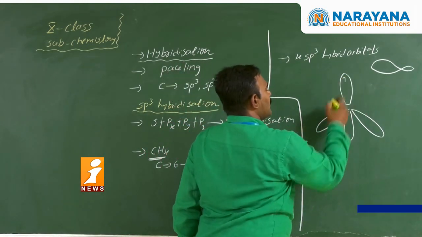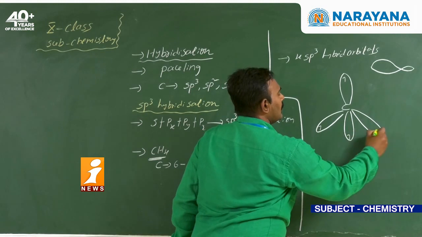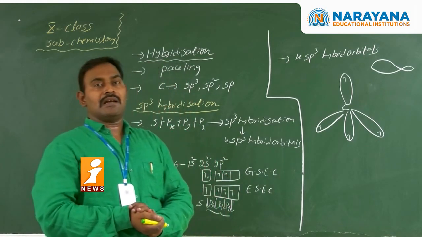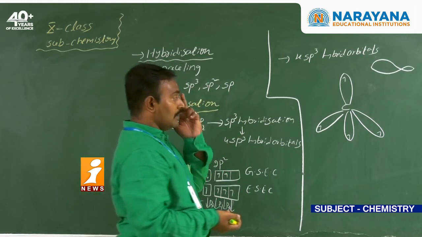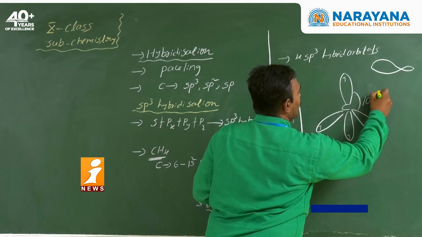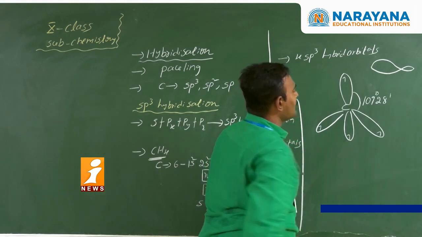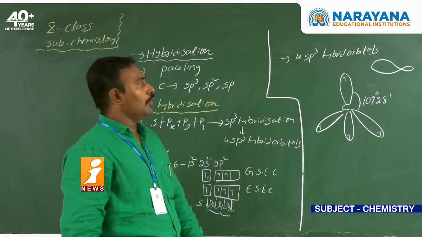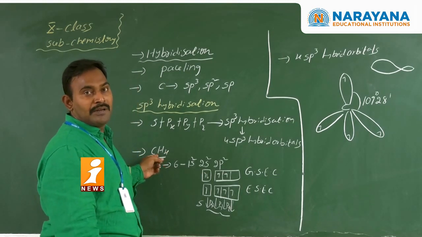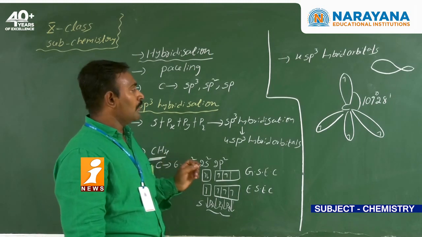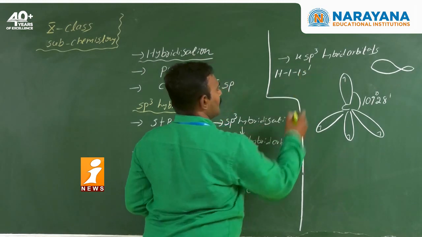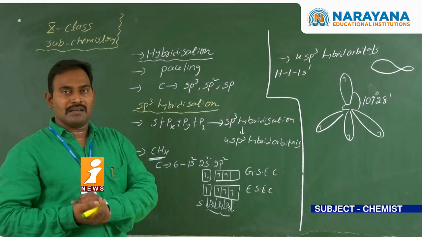Next, each hybrid orbital has one electron. That means there are 4 sp3 hybrid orbitals, and in each hybrid orbital there is one electron. These hybrid orbitals orient tetrahedrally around the carbon, and the bond angle is 109 degrees 28 minutes. Now, coming to the remaining atoms, the formula is CH4, so there are 4 hydrogen atoms. Hydrogen has atomic number 1 and configuration 1s1, so the electron is present in the s orbital.